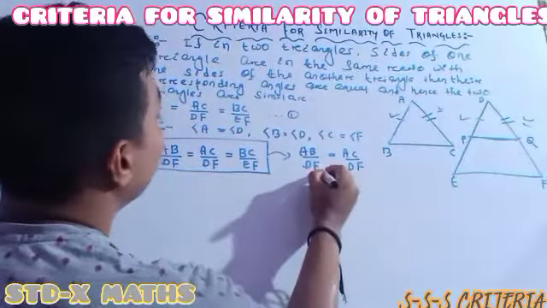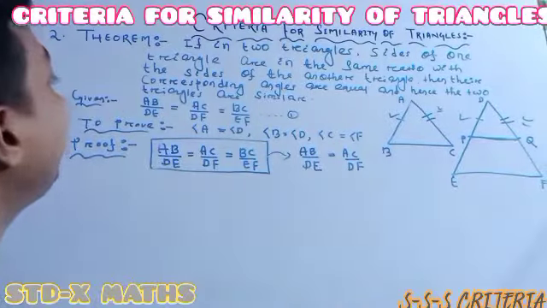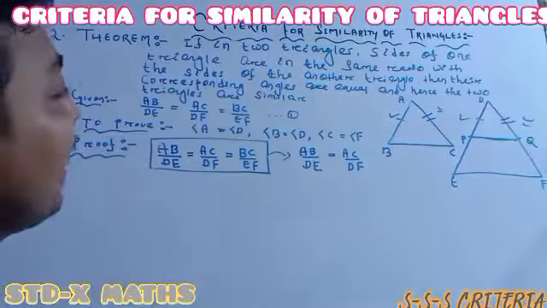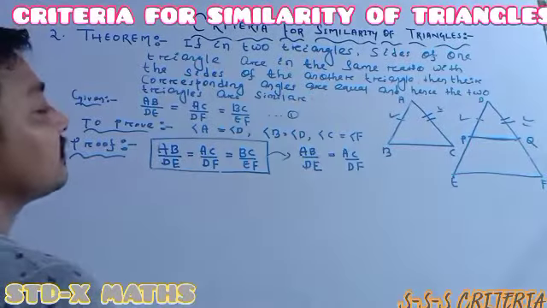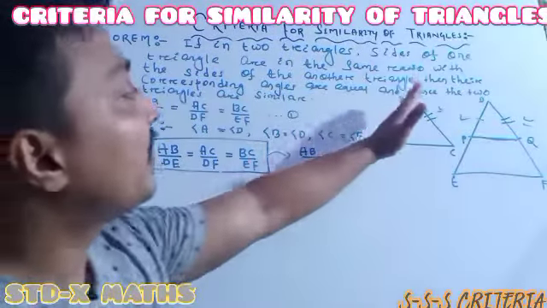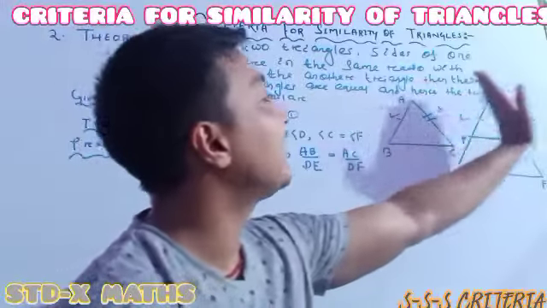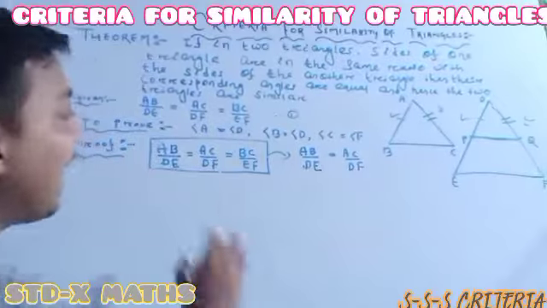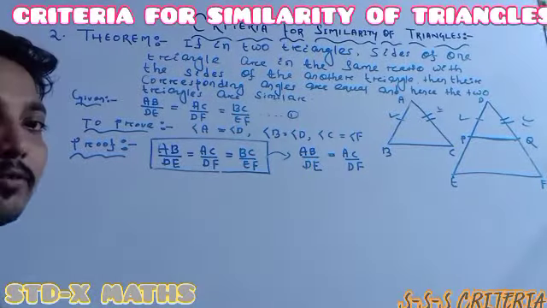From the three ratios I am writing the first one and the second one, because the third we did not cut. Out of the three ratios we are choosing only two.